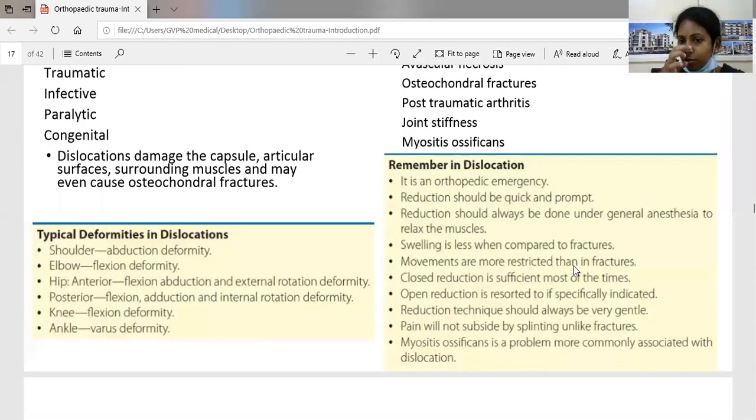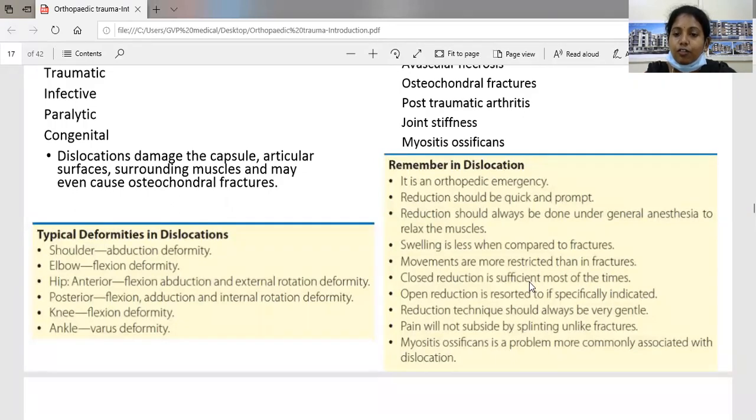So the points to remember: dislocation is an orthopedic emergency. Reduction should be quick and prompt. The reduction should always be done under general anesthesia to relax the muscles. Swelling is less when compared to fractures. The movements are more restricted than in fractures. Closed reduction is sufficient most of the time.